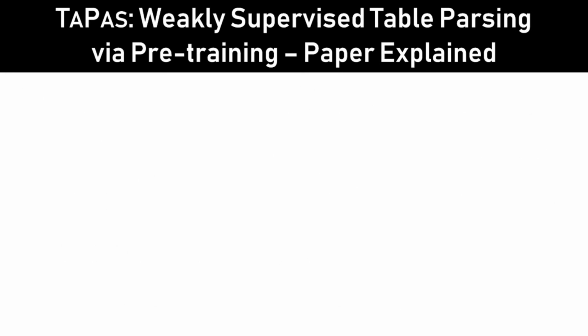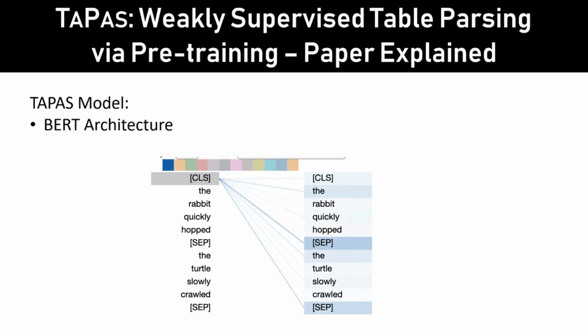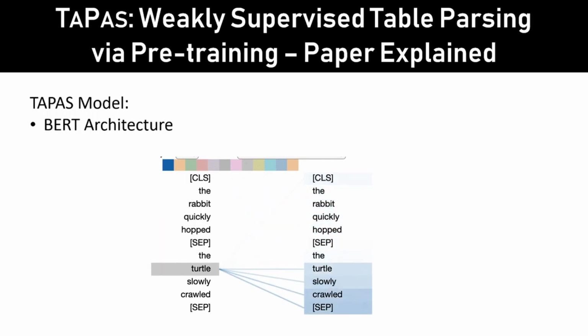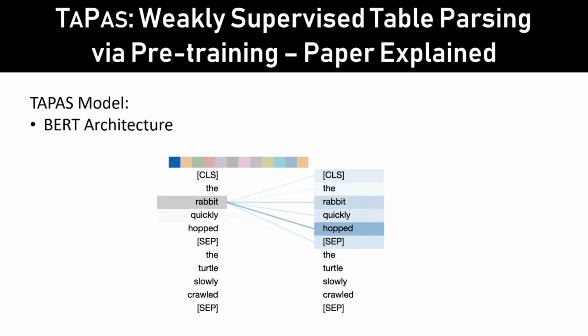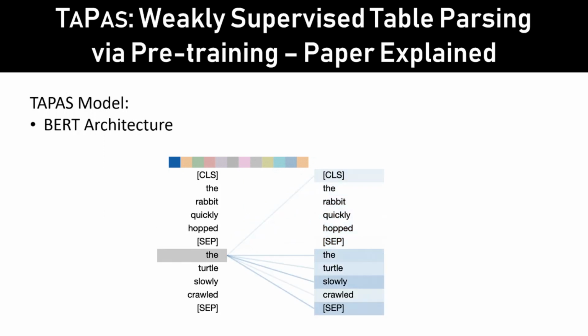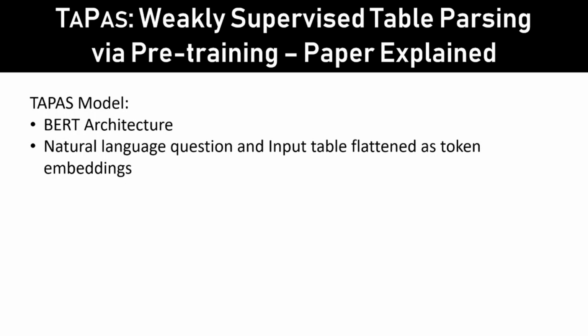Tapas, on the other hand, is a more generic approach that can be applied across data tables. So let's see what Tapas is. Tapas is built using the BERT architecture, which is Bidirectional Encoder Representations from Transformers. So while embedding the tokens, it considers both tokens that appear before it and also after it, so that in the query, the relationships occurring before and after are considered together.